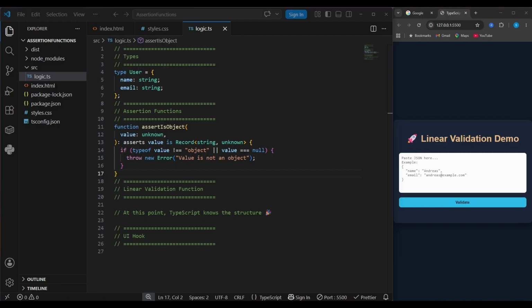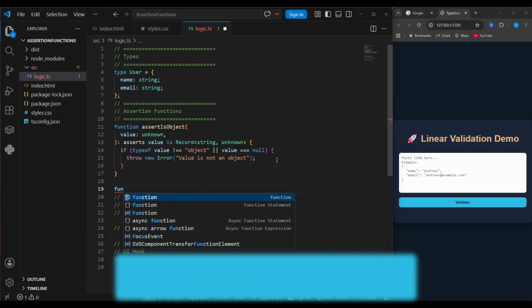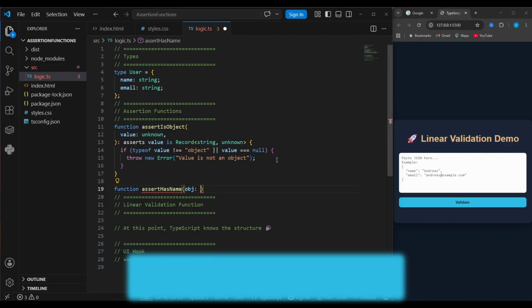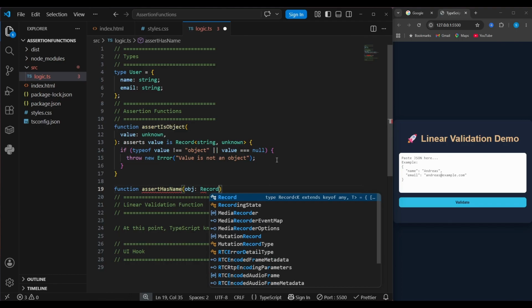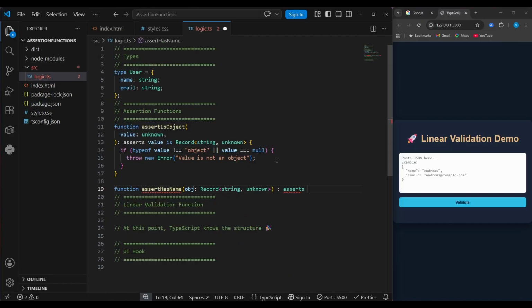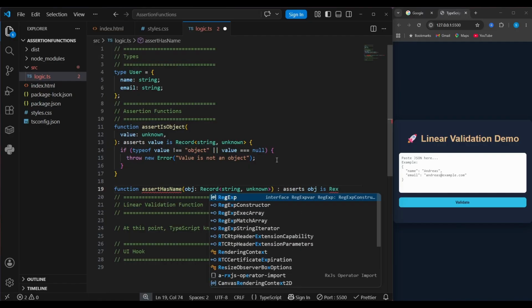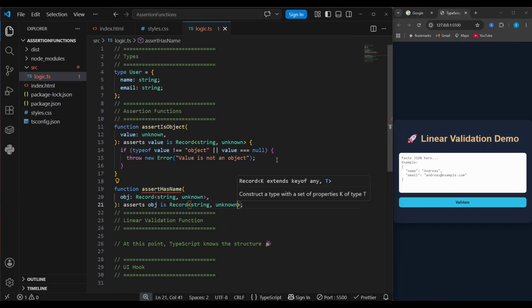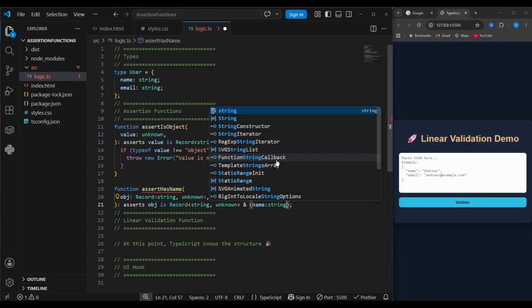Next, let's validate the name. At this point, TypeScript already knows this is an object, but it still doesn't know whether a name property exists. So we need another assertion function. assertHasName, again takes a parameter obj because at this point we're certain that this is an object which is of type Record of string and unknown. It asserts this parameter is the Record of string and unknown, and it has a name which is of type string.